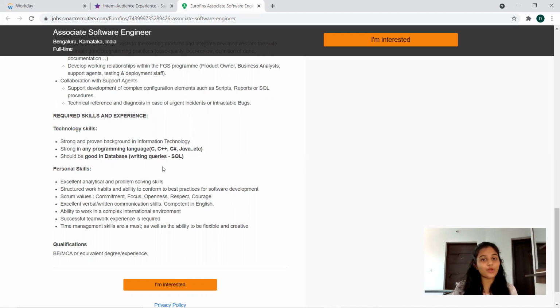And personal skills, what we're looking for: excellent analytical and problem-solving skills, structured work habits, and ability to conform to best practices for software development. Scrum values: commitment, focus, openness, respect, and courage. Excellent verbal and written communication skills, competent in English, ability to work in a complex international environment. Successful teamwork experience is required. Time management skills are a must, as well as the ability to be flexible and creative. Okay, I think it's very clear. It's something very basic.